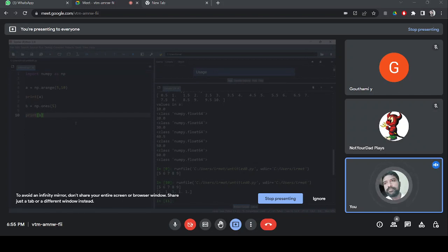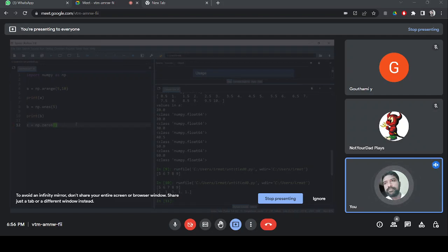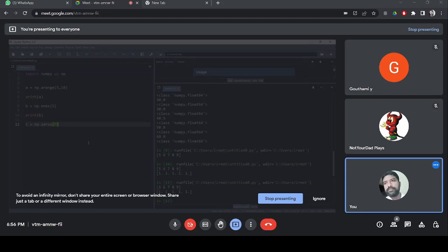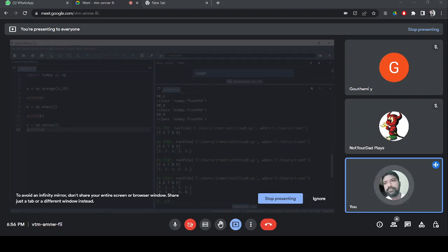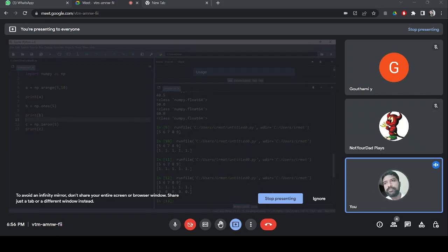Now, if I go for c equals np.zeros, please don't try the UK English spelling, Z-E-R-O-E-S. You have to go for US English because most of the software uses only US English. So the spelling is zeros. Now if I say 5 and print the value of c, you see the output, all zeros.